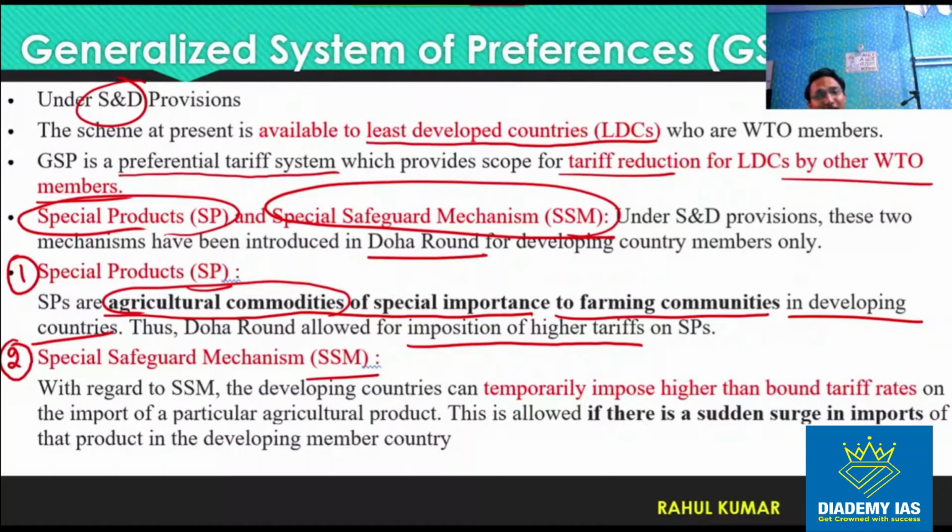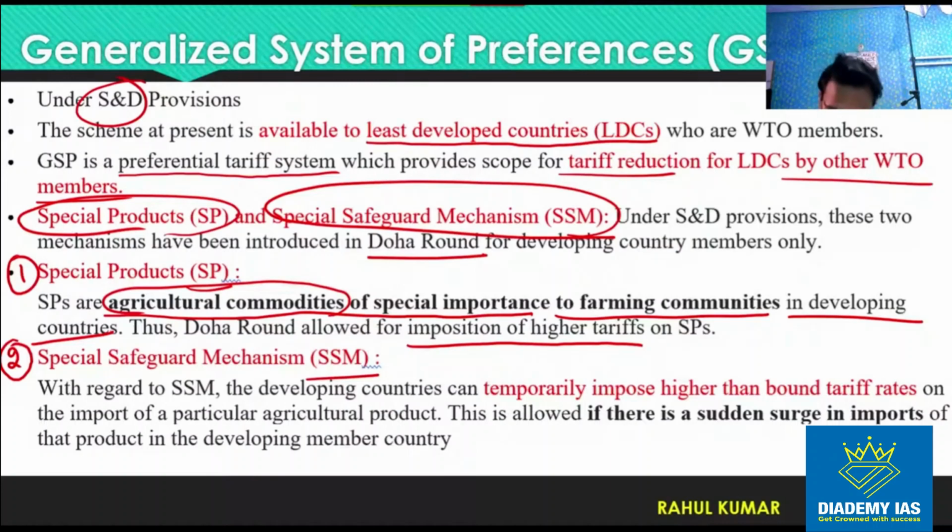So if India imports potato from some other country, then higher import duty will be levied on the potato which is imported from outside India. Once potato is declared as a special product, India can levy more tariff, more import duty. This is the protection available under the special product.